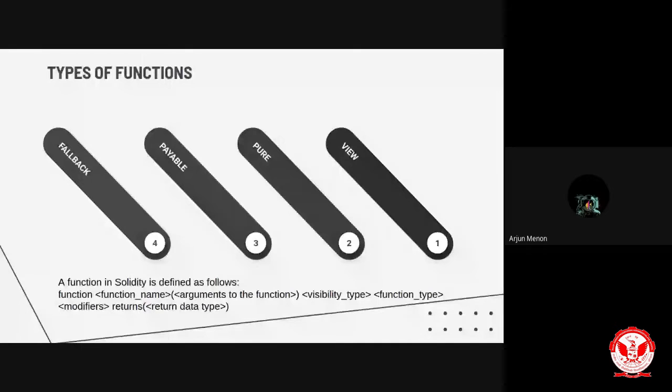Here in the slide, you can see how a function can be defined. A function can be defined as function with a function name, and in brackets we give the arguments, and we mention visibility type, function type, and modifiers, with returns of any error or a data type.